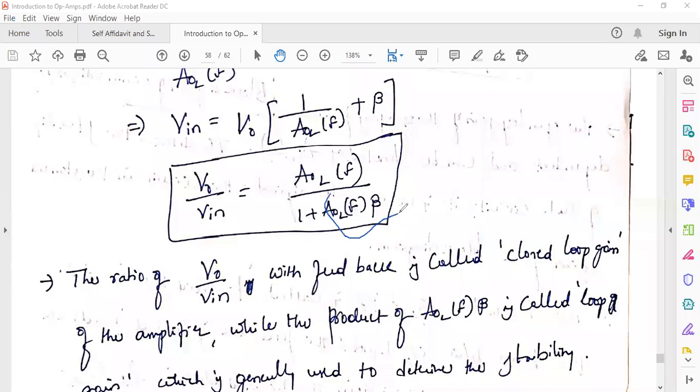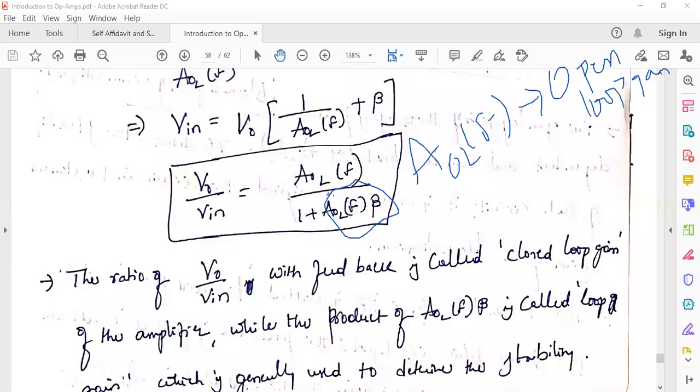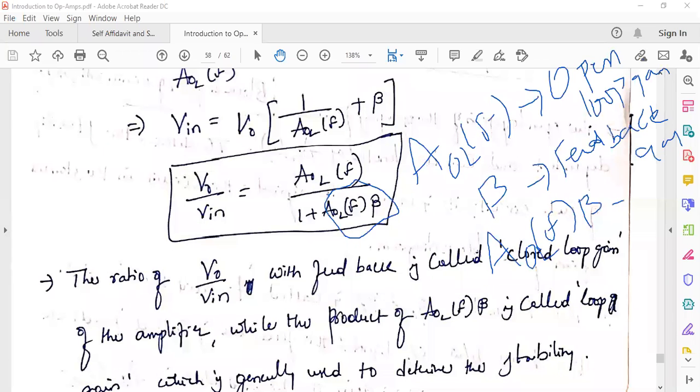This is called loop gain. So here A naught L of F is the open loop gain. Beta is the feedback gain. And A naught L of F into beta is the loop gain.